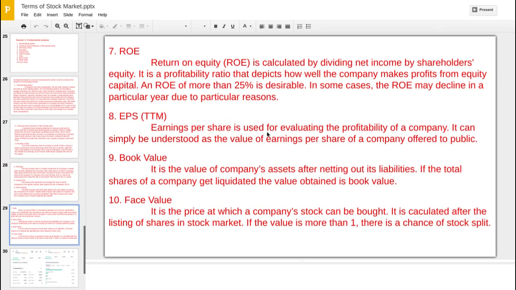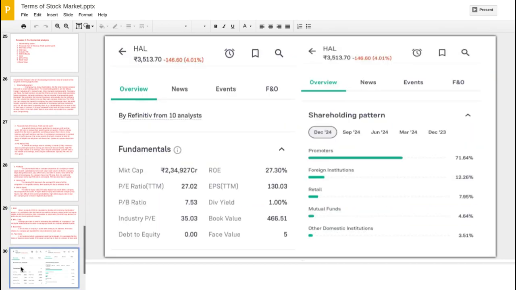ROE is return on equity. Okay, per equity how much return is there for the company. So 25% is desirable, and it is 27.30. As HL is a large cap company, 27% is good also.